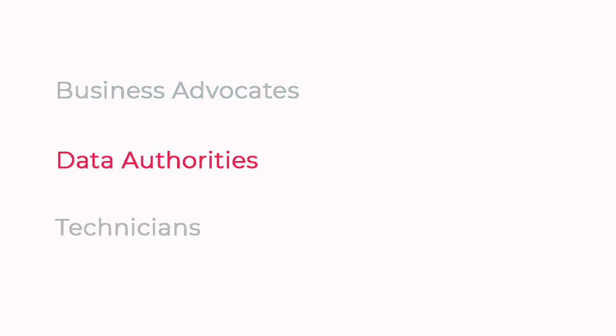Data authorities hold the expertise and knowledge necessary to evaluate requests submitted by business advocates. Requests are evaluated in the context of relevant company policies, liability, regulatory requirements, and compliance considerations. Data authorities allow businesses to operate faster and with more confidence, knowing that their data usages are thoughtful and vetted. Technicians are located closest to databases in the organization and are responsible for mapping approved data attributes to back-end implementation fields.